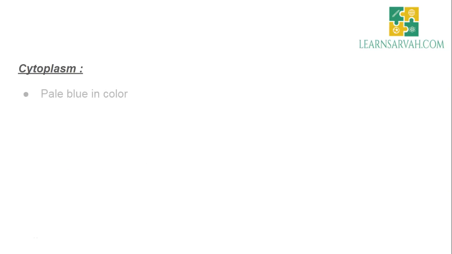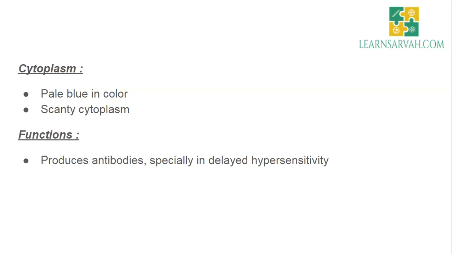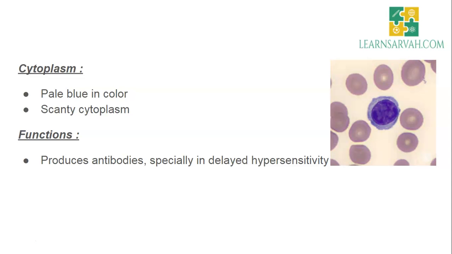Now coming to cytoplasm, there is marginal cytoplasm. It is pale blue in color and it has only scanty cytoplasm. We have discussed it. Coming to its functions, they produce antibodies, especially in delayed hypersensitivity. It is the main function of lymphocytes, that is production of antibodies, and it aids in the defense mechanism of our body. So this picture shows a lymphocyte, that is, it has a large round or oval nucleus with only scanty marginal cytoplasm.